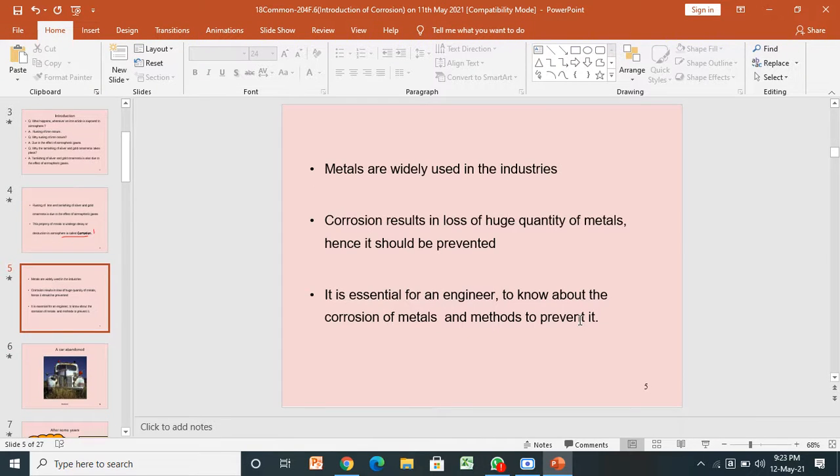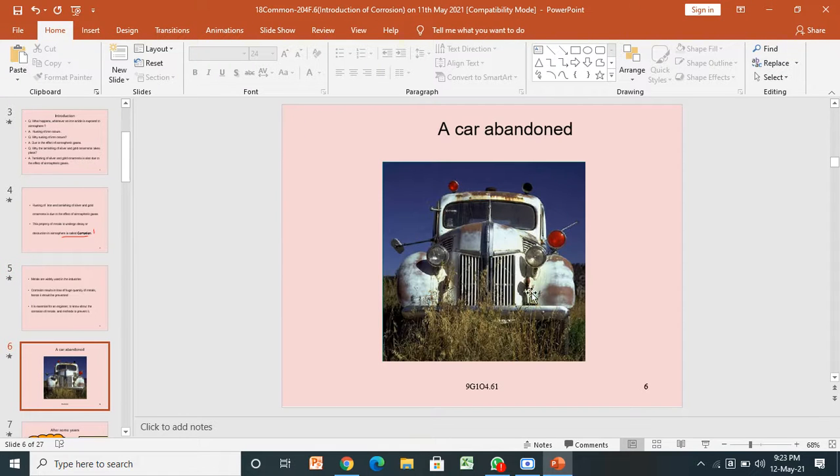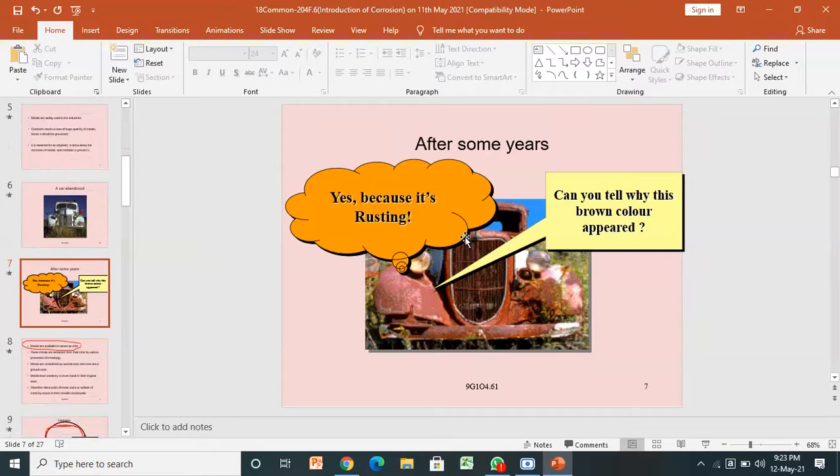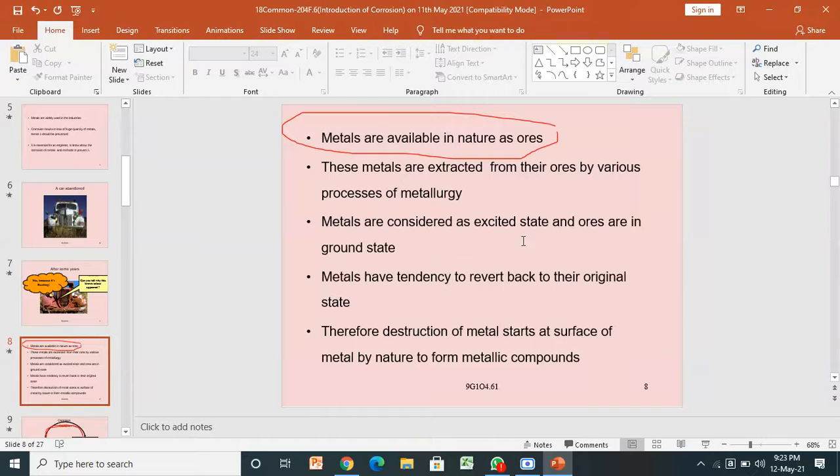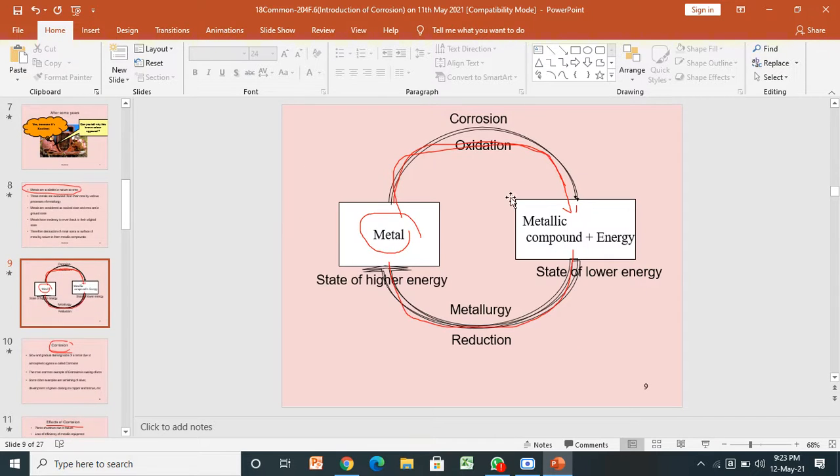This is the definition of corrosion. Examples with photos. Some properties of corroding metals. Why we should know about corrosion. The economic loss to our country or state if corrosion takes place.